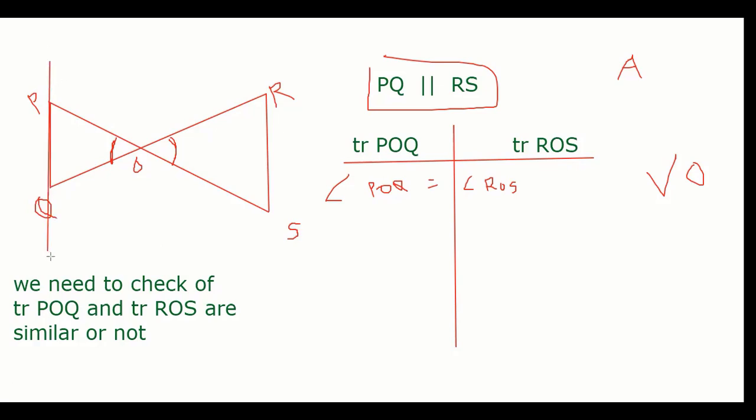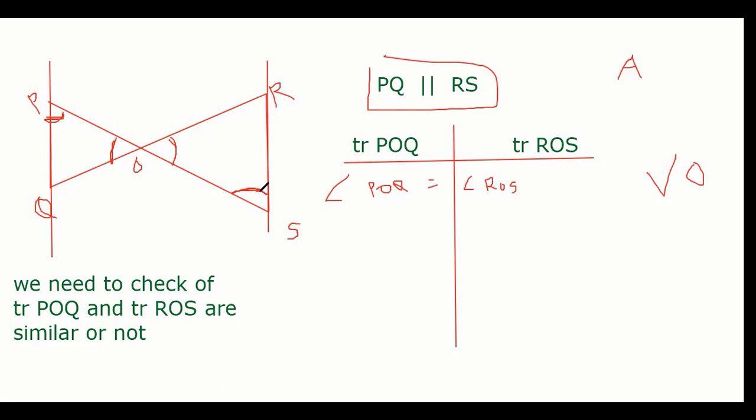Wait, guys. These two are my straight lines, parallel lines, right? How many of you know the alternate angle concept? If these two lines are parallel, definitely this angle and this angle will be equal, yes, because of interior alternate angles. Because PQ and RS are parallel, this angle and this angle will be equal. They are interior alternate angles.